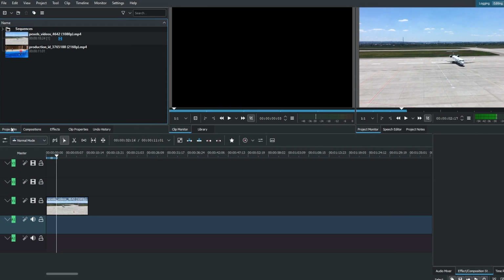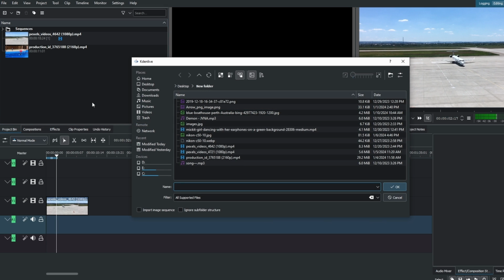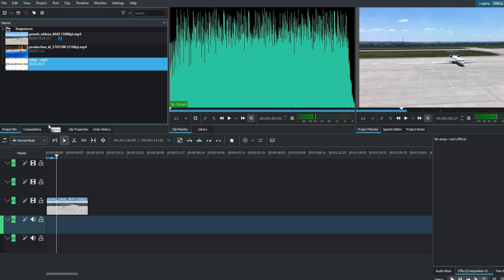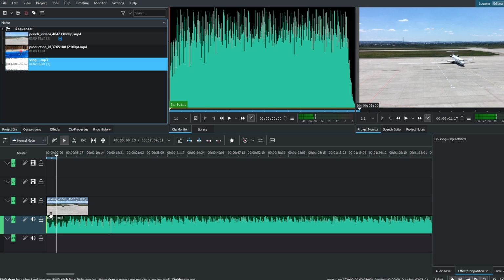Make sure you're on the project bin. Here, right click and select Add Clip or Folder. Choose the place where you have saved your music. Choose your music, for example this, and click OK. Drag and drop it underneath your clip.